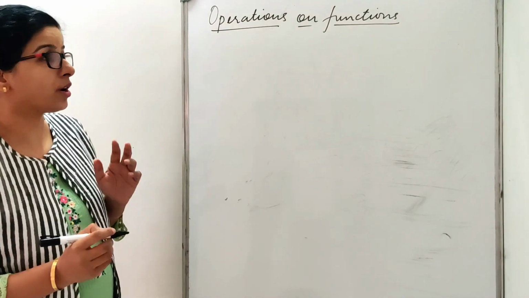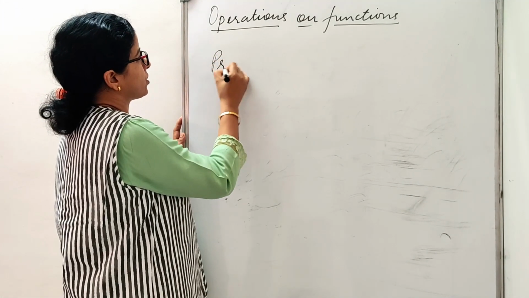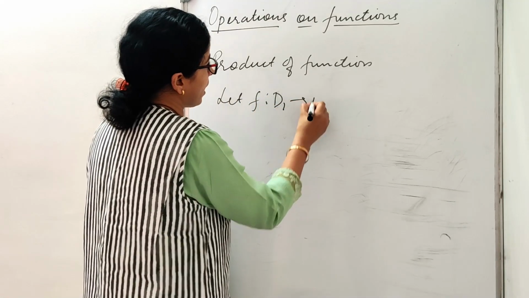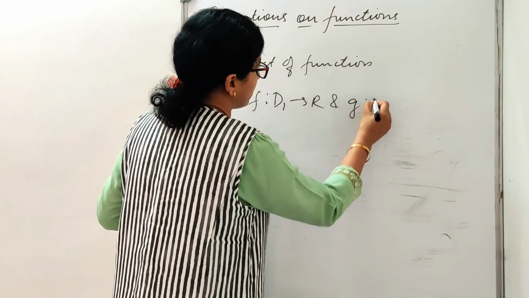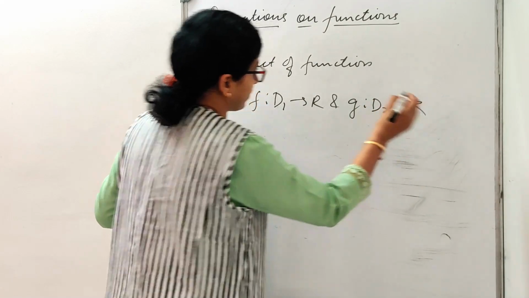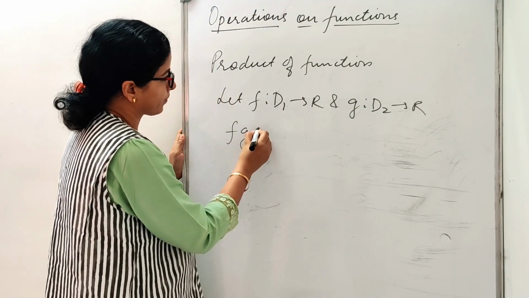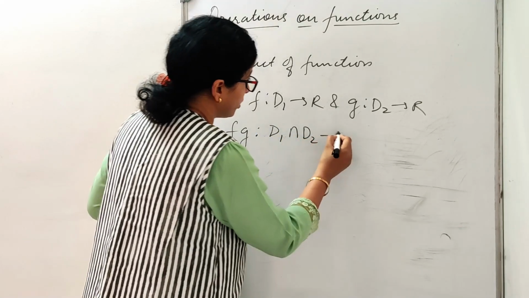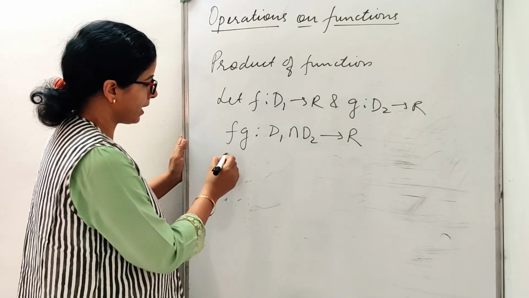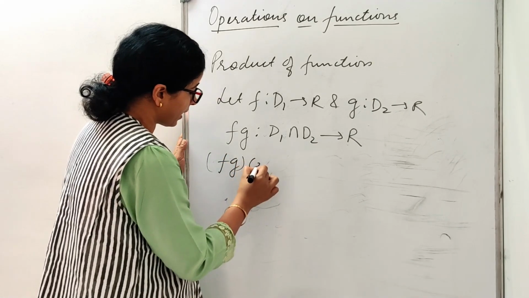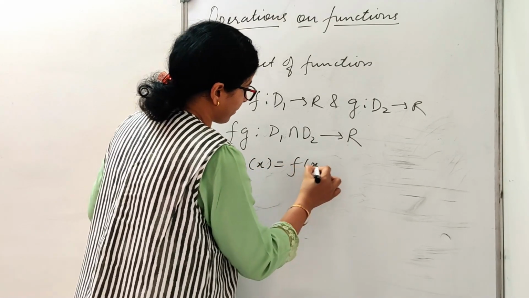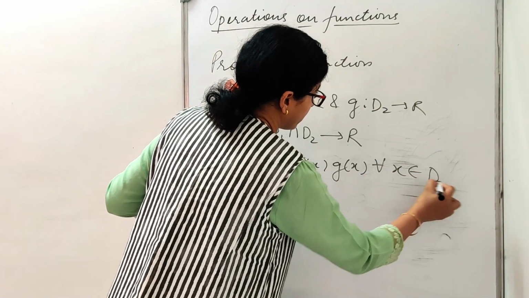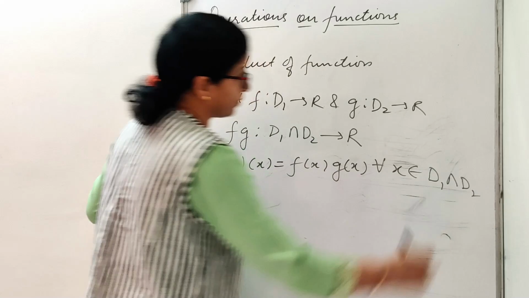Now if we are talking about the product of functions, and let f: D1 to R and g: D2 to R, then fg will also be defined from D1 intersection D2 to R, and (fg)(x) will be equal to f(x) times g(x) for all x belonging to D1 intersection D2.